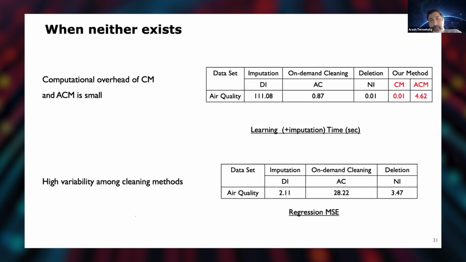And even when approximately certain models or certain models don't exist, we can argue that just checking whether a certain model or approximate model exists will put a really small overhead in terms of time. In a matter of seconds, you can check that. It really doesn't have much overhead.